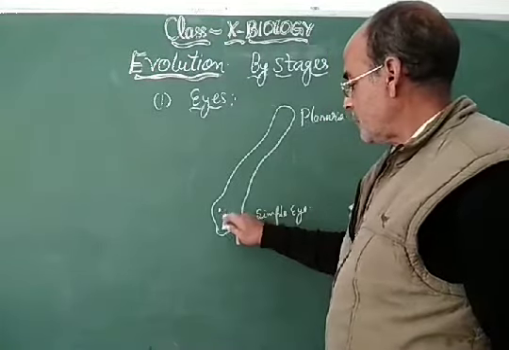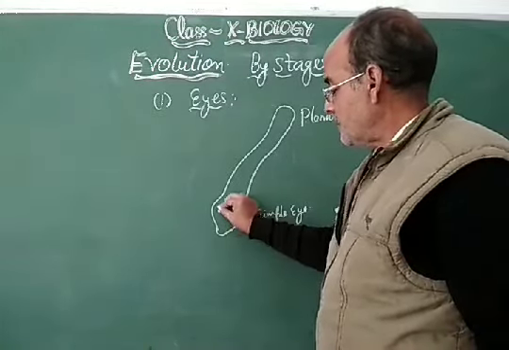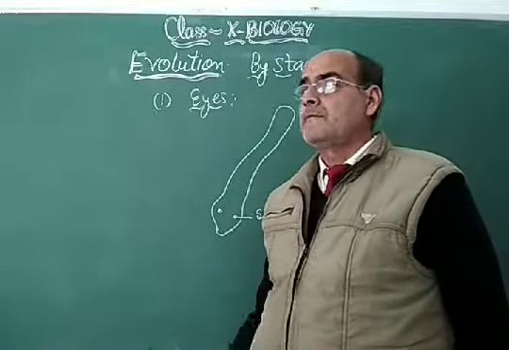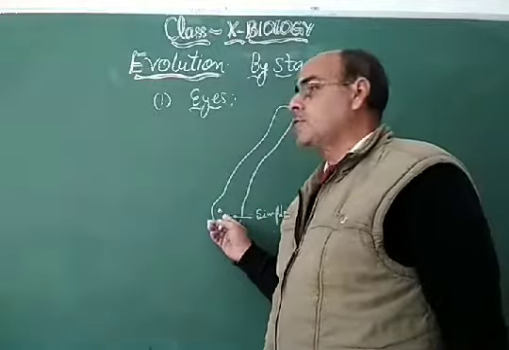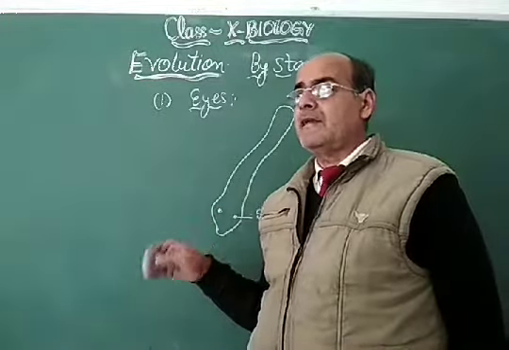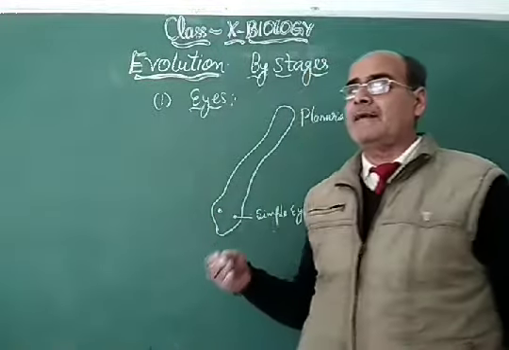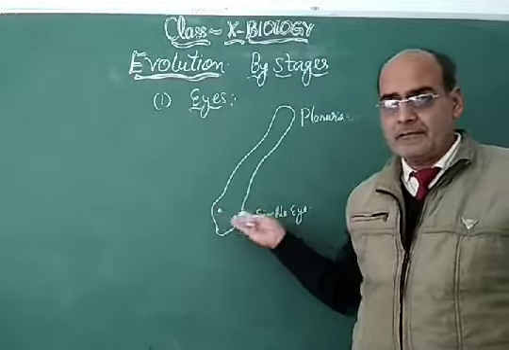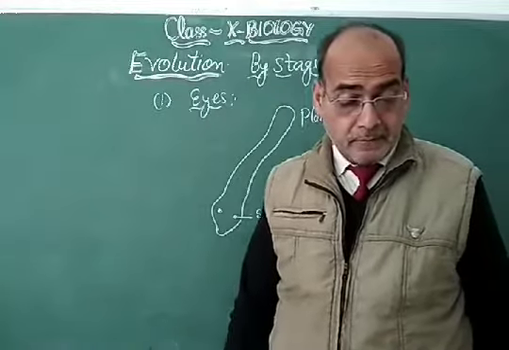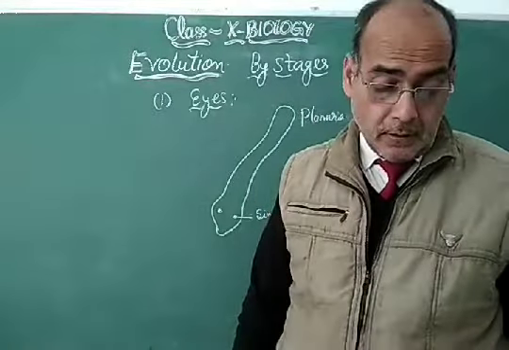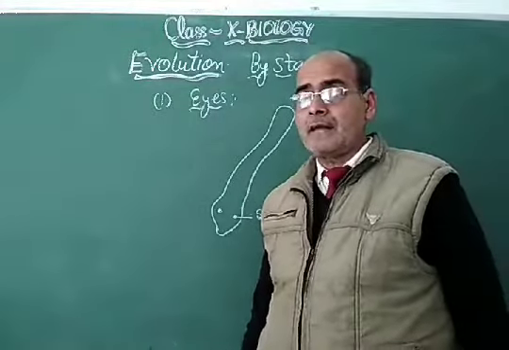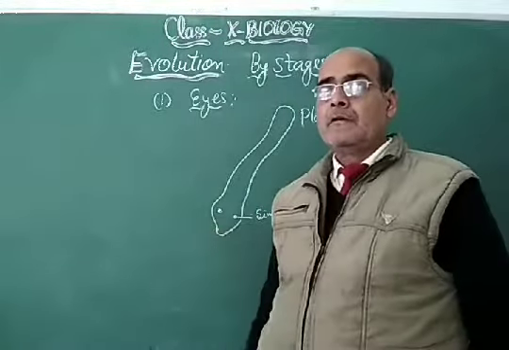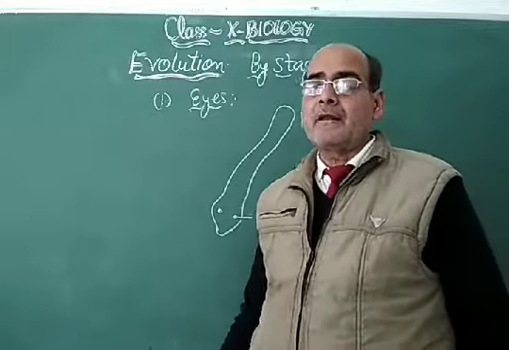This is the planaria eye, and it is called a simple eye. The function of these dot-like structures is just to receive photosensitivity, because they are photosensitive dots. If there is light, planaria will feel it through photoreception by these dots.